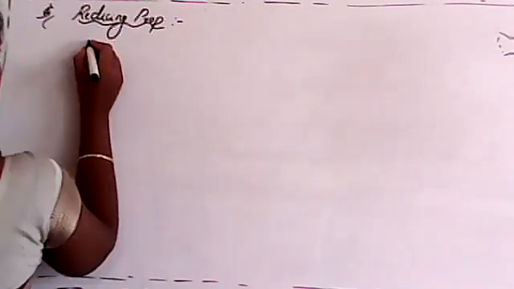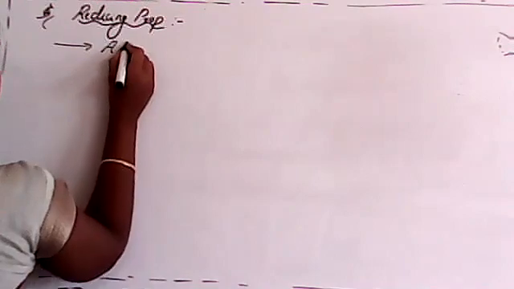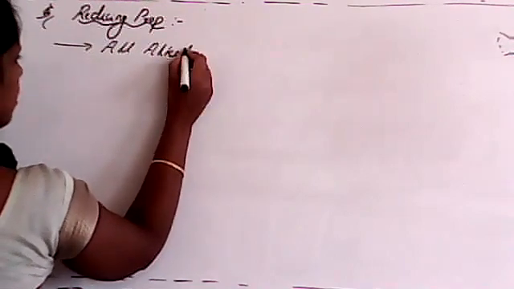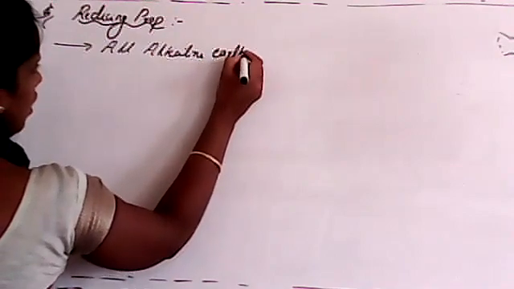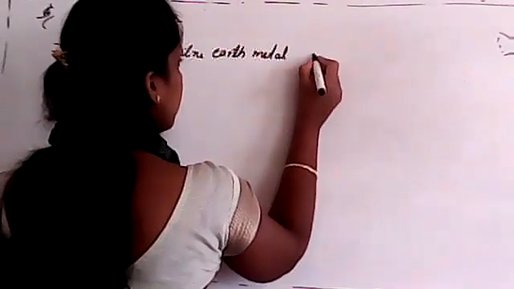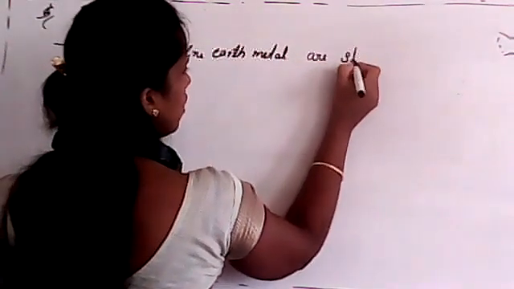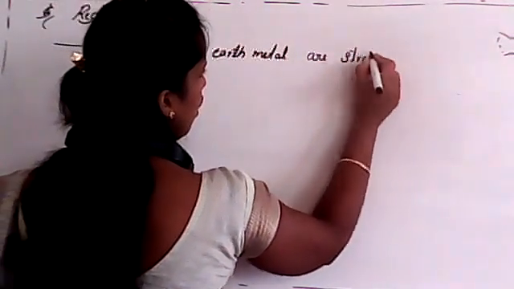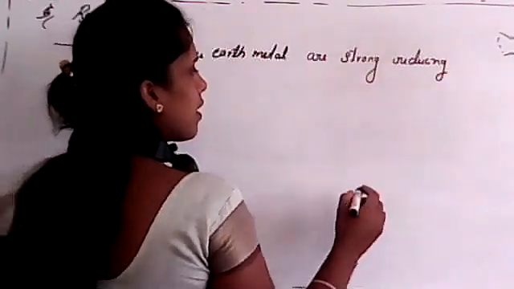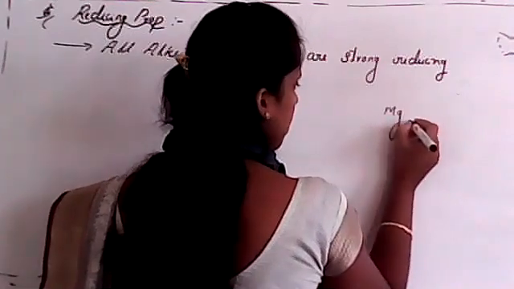Like that, all alkaline earth metals are strong reducing agents. And the reason for this is, if I consider magnesium, see, the atomic number